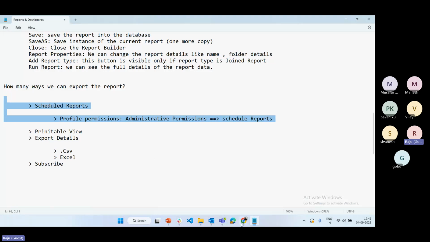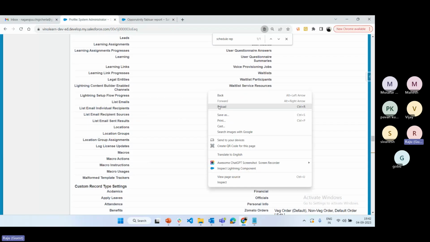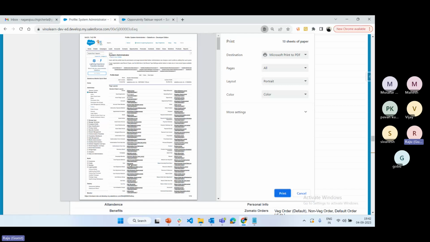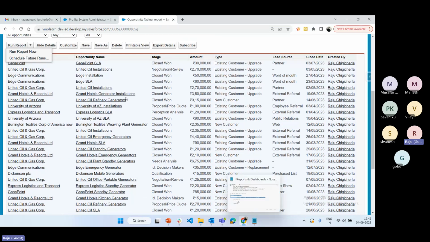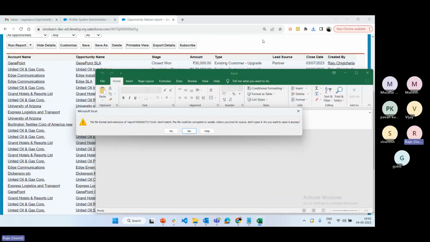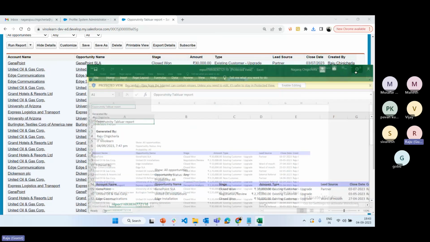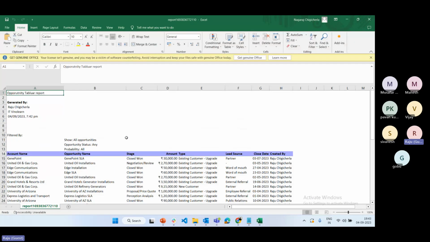Next one is printable view. You know, right, what is printable view? Suppose for example I'm going to take the print. Whatever is in the format, that alignment, everything, it will come the same, right? See, same. So same like the report, whatever alignment is there here, the same alignment it will get for printable view. And also this view occupies more space compared to other formats. Click on yes now. See, whatever format is available, it is showing the format here.